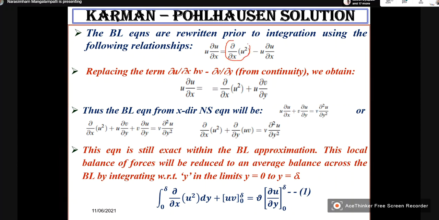This is written as 2 u dou u by dou x. What I have written is okay. I have arranged it understandably.